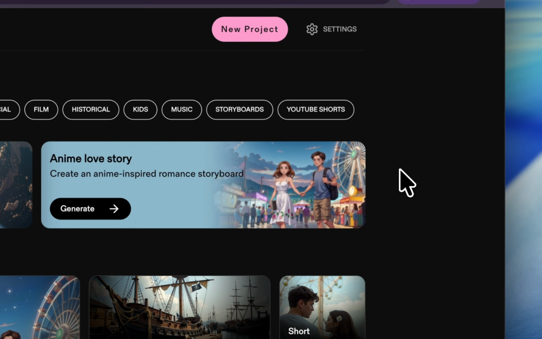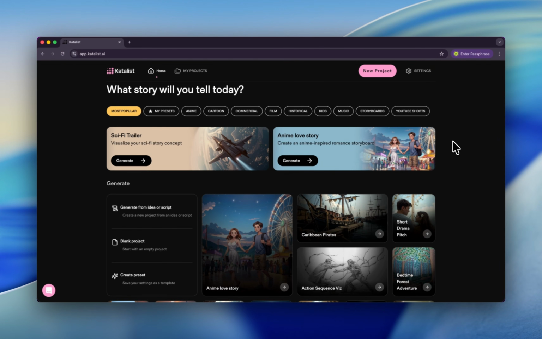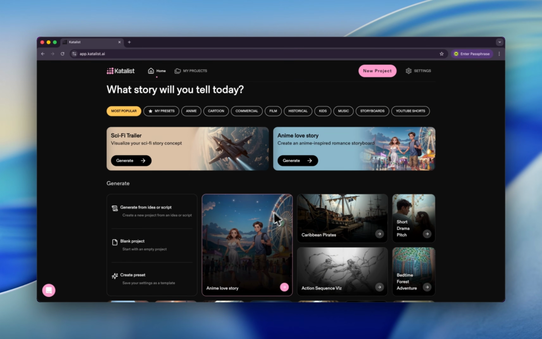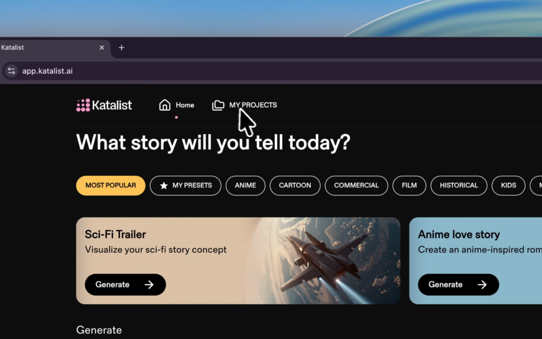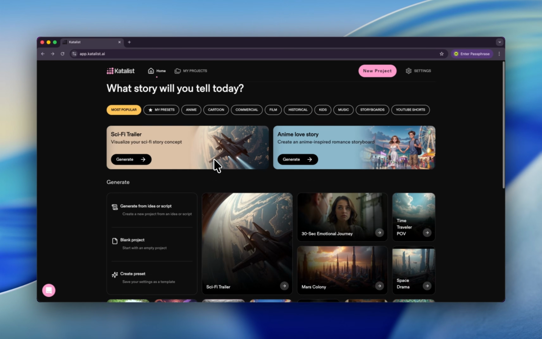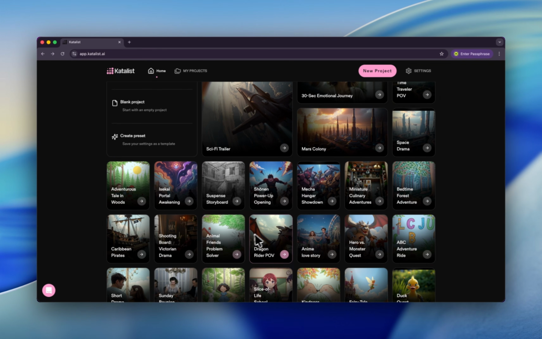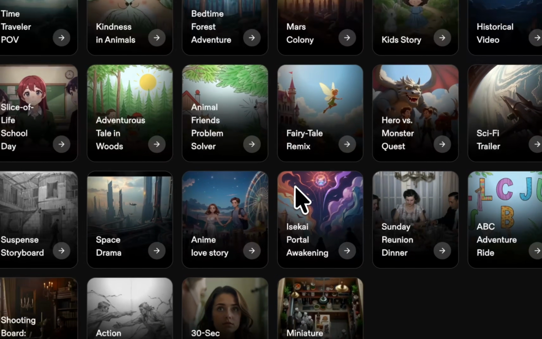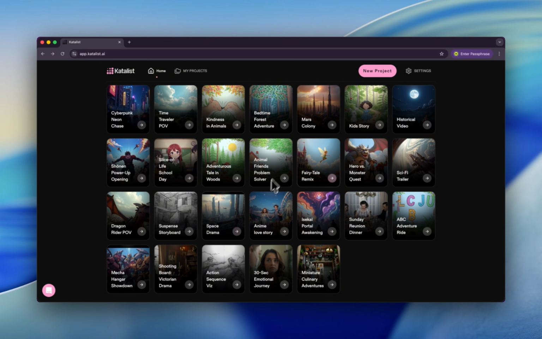Oh man, you can just sign in with a Google account, which is very convenient. And here is our dashboard. We can see we have many bento cards, and we have 2 tabs. One is Home, another is My Projects, which means all the projects that I created will be stored here. Beneath we have many small cards, for example this Dragon Rider POV. We're going to build this video with this prompt, which is really good because when you have no idea what you're going to create, you can use them.